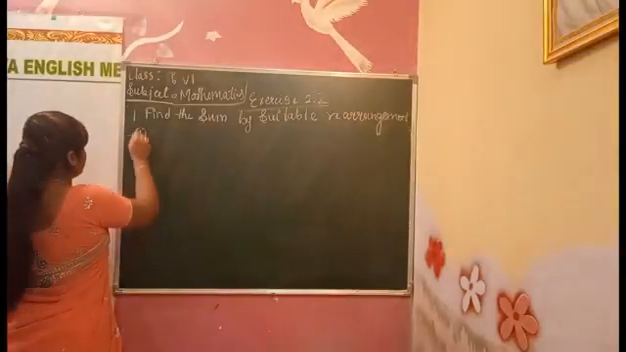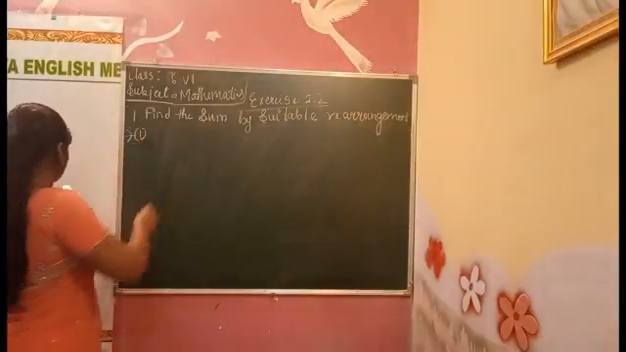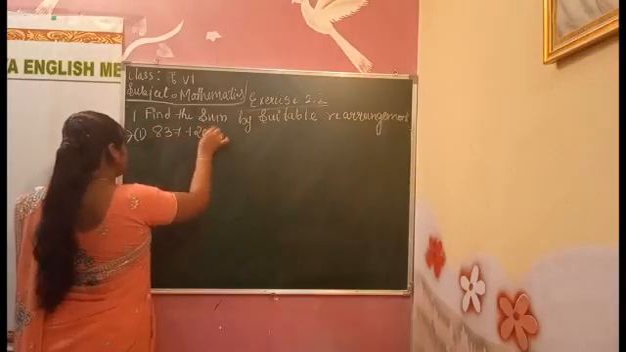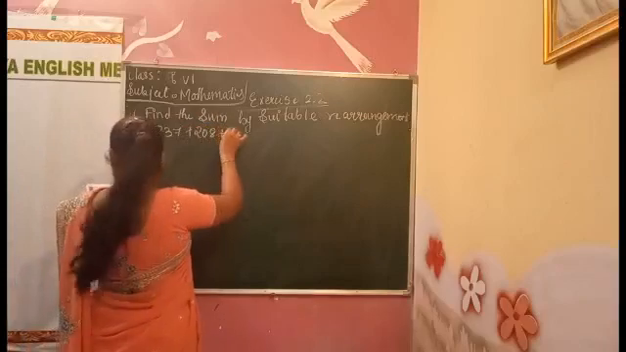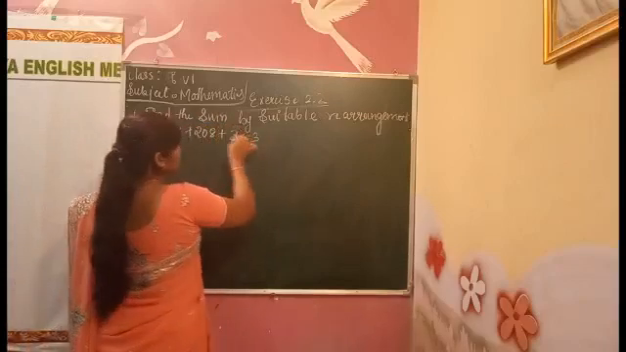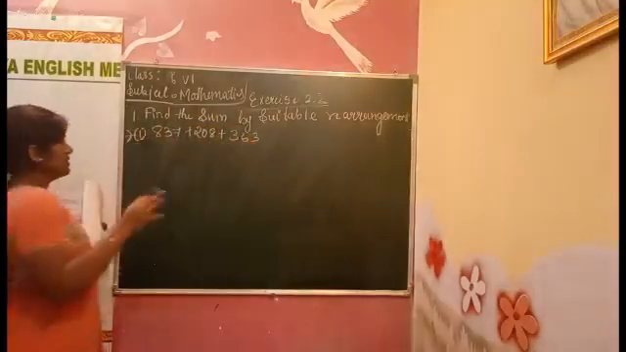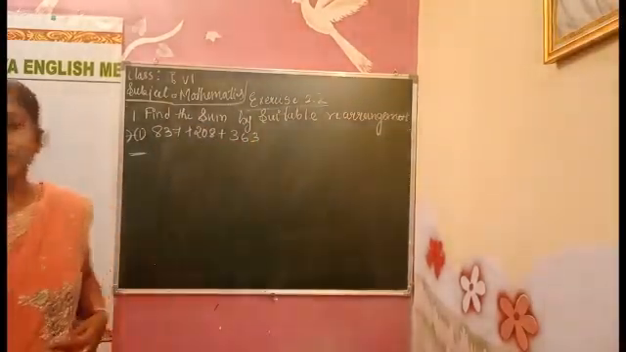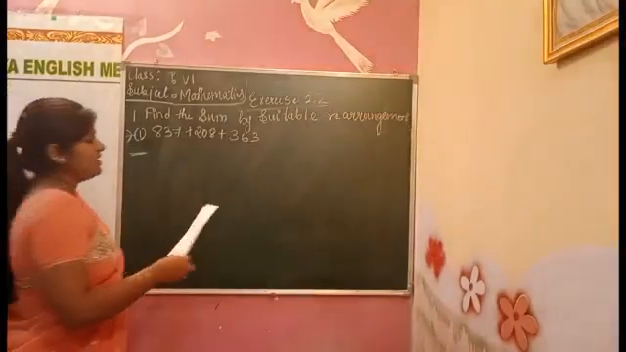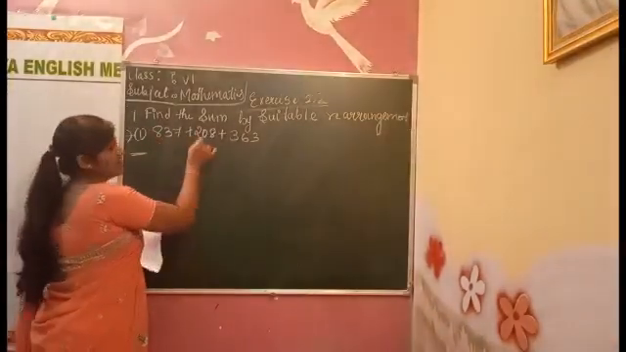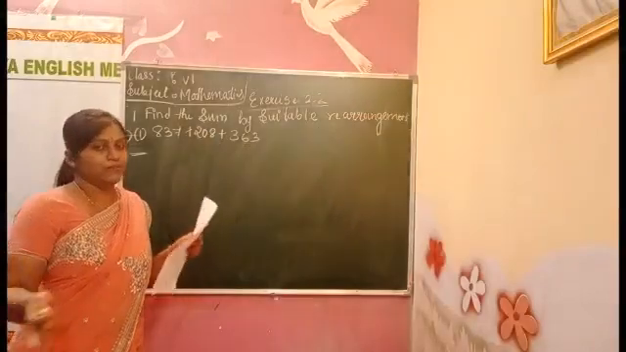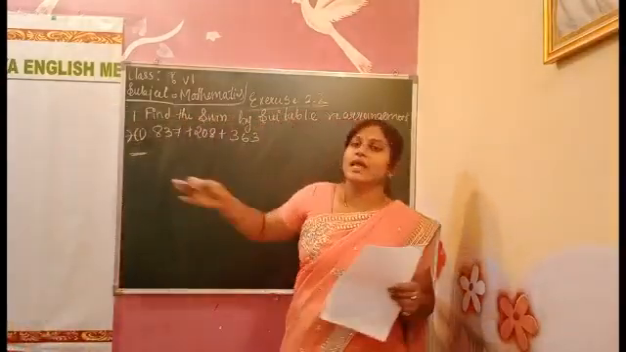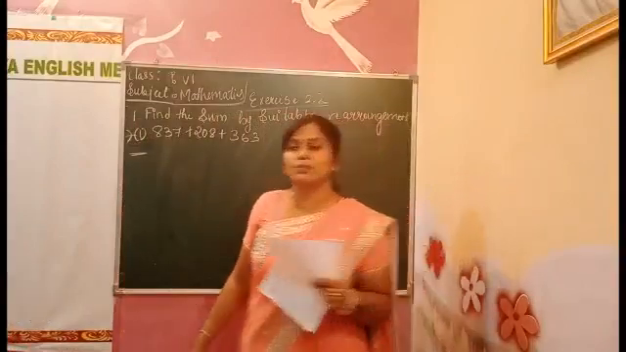Okay, the first one. 837 plus 208 plus 363. Three numbers they have given. We have to do the addition here. How will we do this one? The first thing, these are three numbers. We have to make a group here. Not distributive, associative property. Like that here also we'll apply that grouping property.